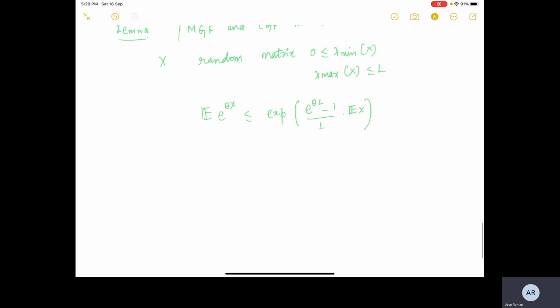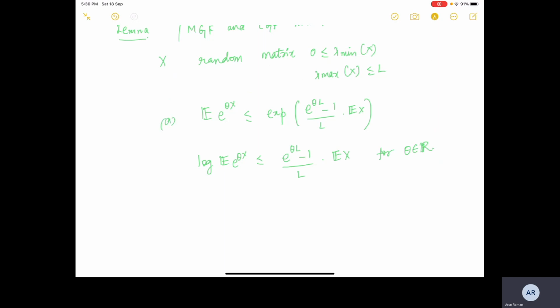This is the first, and we can bound the cumulant generating function, okay, for all real theta.